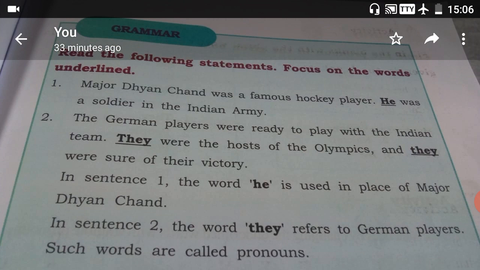In sentence 2 the word they refers to the German players. Such words are called pronouns. Okay, so instead of using the name again and again, we can make use of pronouns. I'll tell you one example.